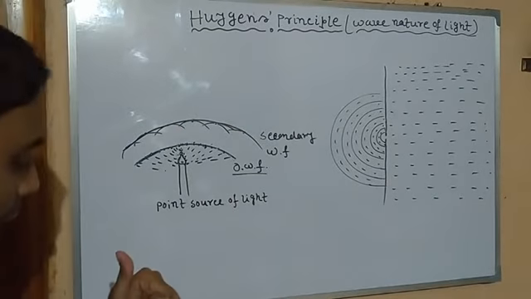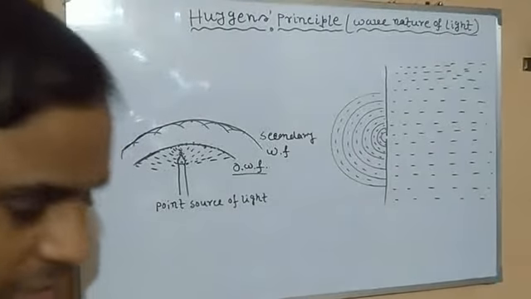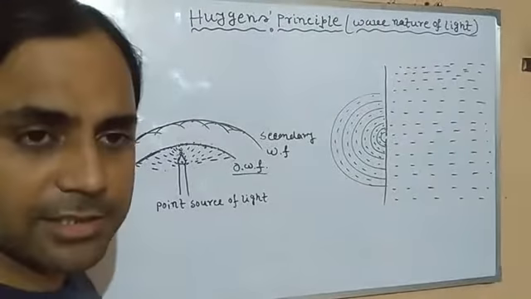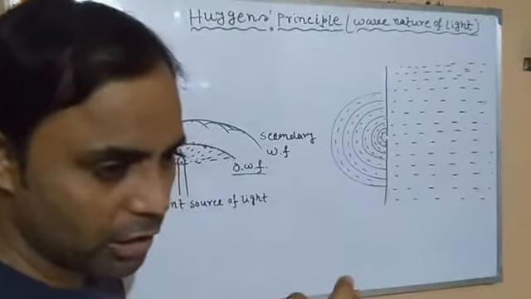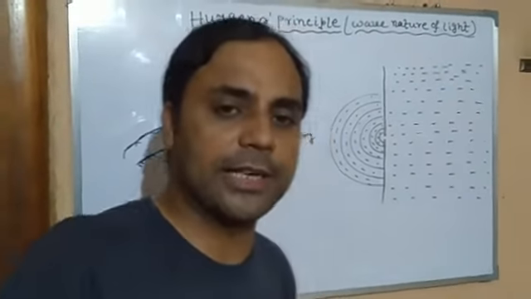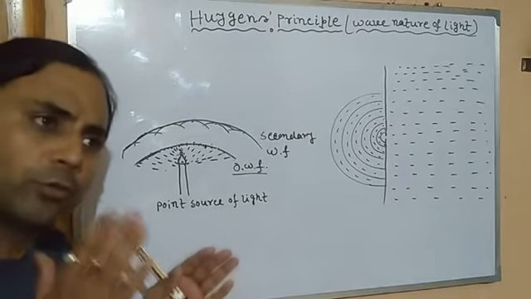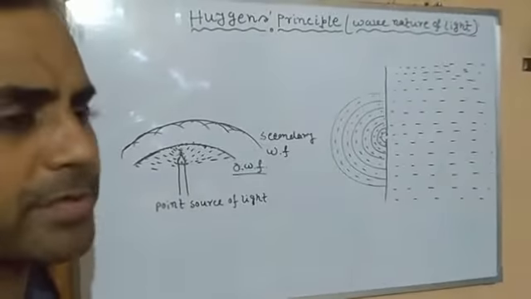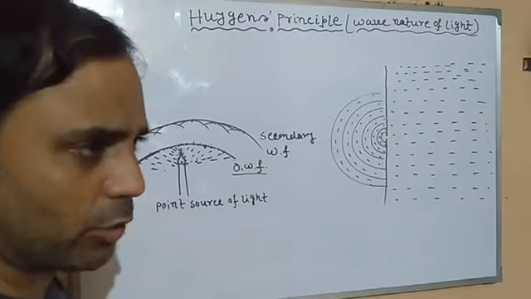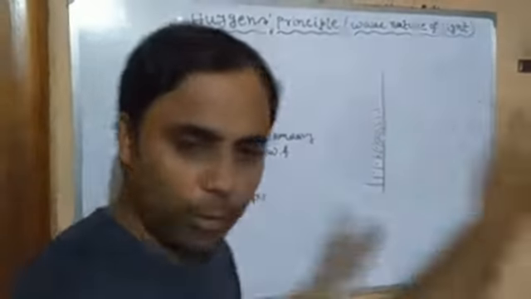So from Huygens principle, what can we determine? The position and propagation of the next wave from its original wave. What does Huygens principle state? Each and every point on the original wavefront behaves as a secondary point source, which is going to produce the further wavefront, the secondary wavefront. What information can we get from it? We get information about the exact position or the propagation of the next wavefront from its origin.